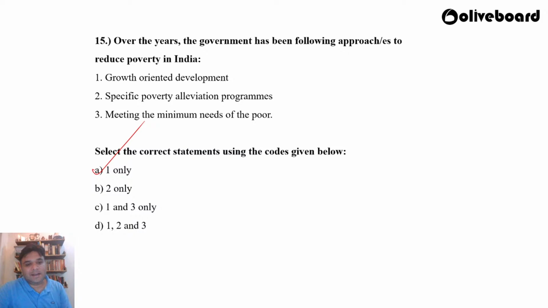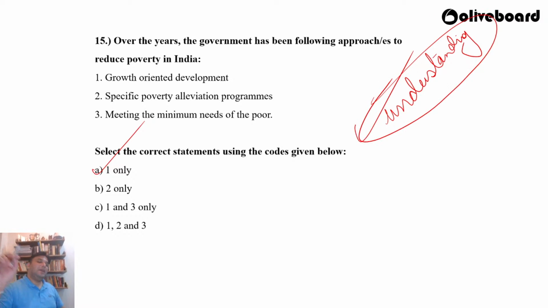So Nilesh feels that the answer is D. This kind of question is certainly based on your understanding of the subject. So the more you read the notes given at Oliveboard, the more you realize that your overall understanding of the subject will improve by leaps and bounds. Manjot feels the answer is all, that is 1, 2 and 3. Mahesh, Vaishali, Ranjita, Shubham, Nilesh, all of them feel the answer is D. Okay, so let's see what's the right answer.